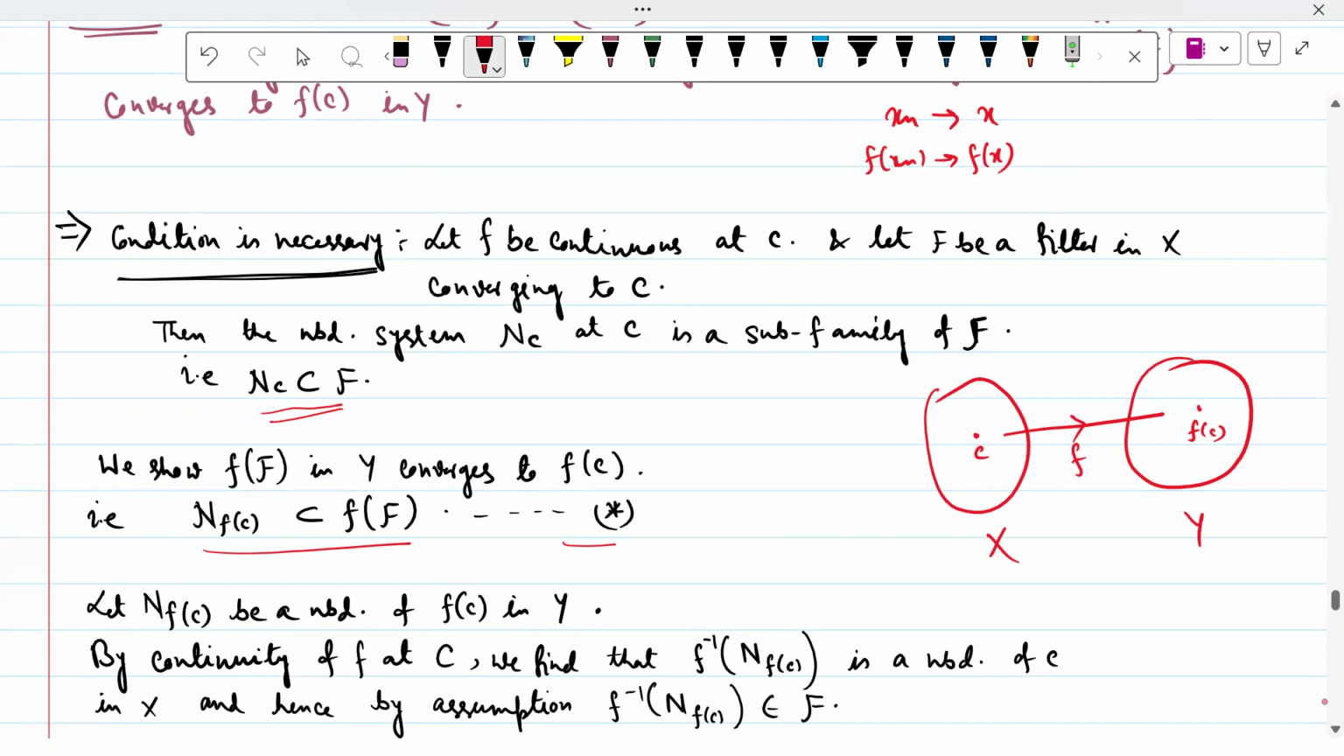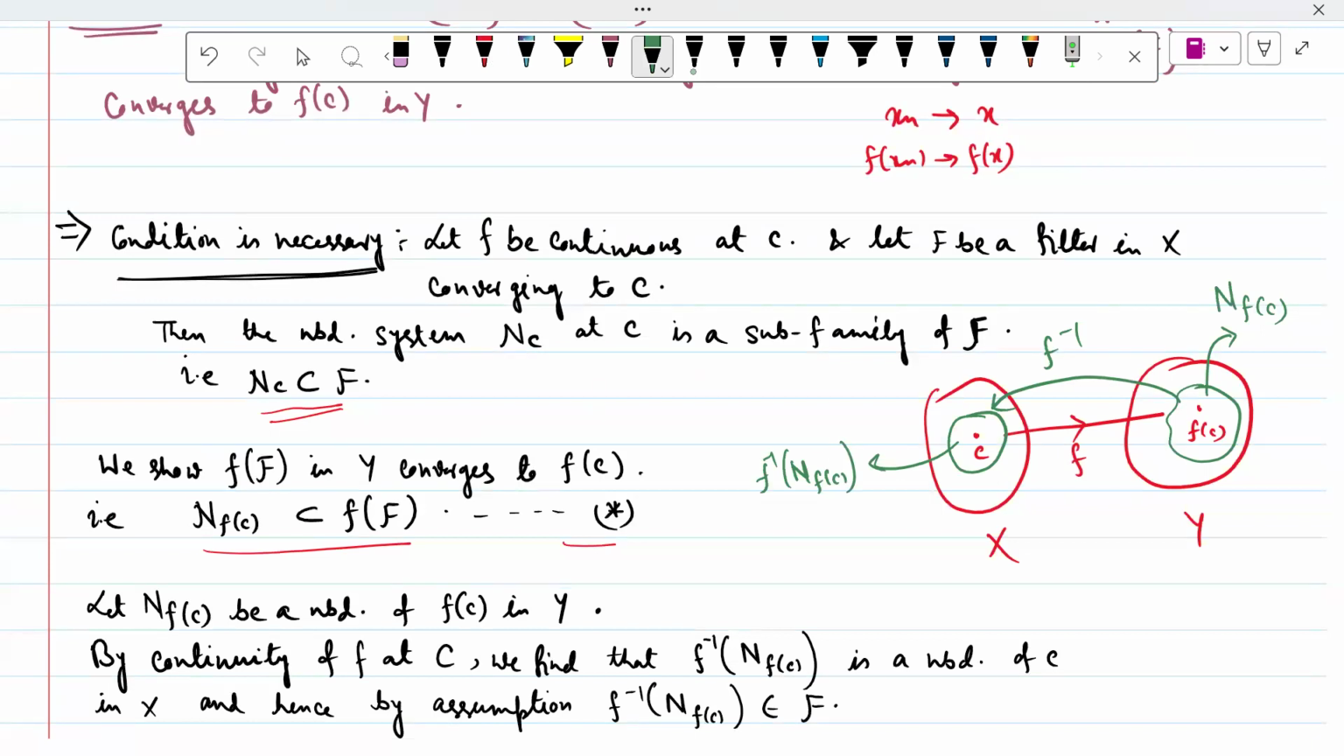Now let N(F(c)) be a neighborhood of F(c). So we may draw it like this. So this is N of F(c). By continuity of F at c, we find the F inverse. So the inverse image will be something like this, containing c. So F inverse N(F(c)). So we find that F inverse N(F(c)) is a neighborhood of c in X.